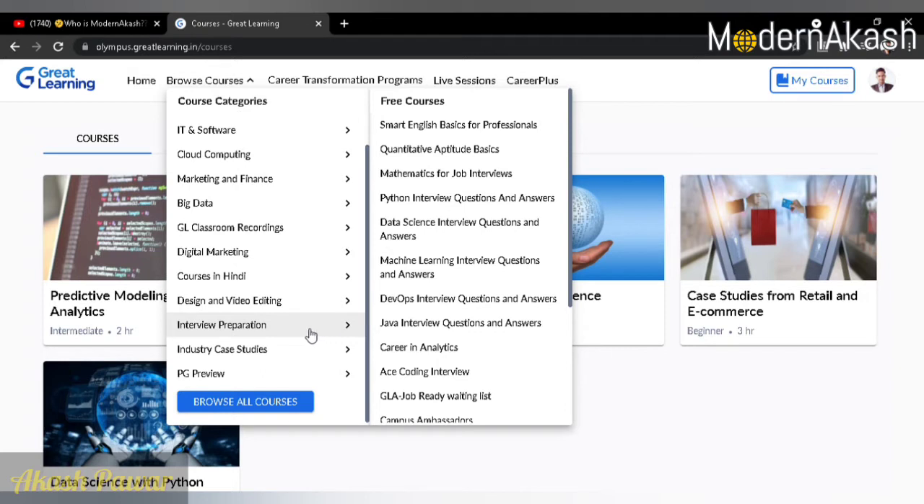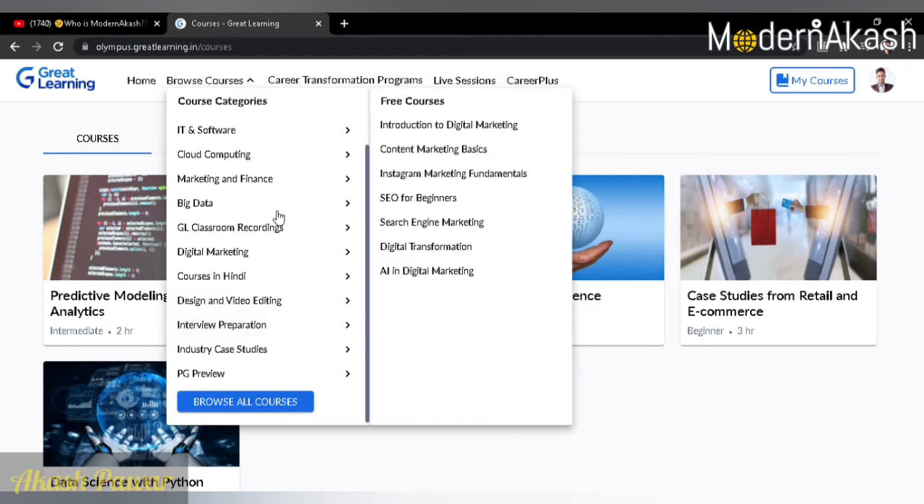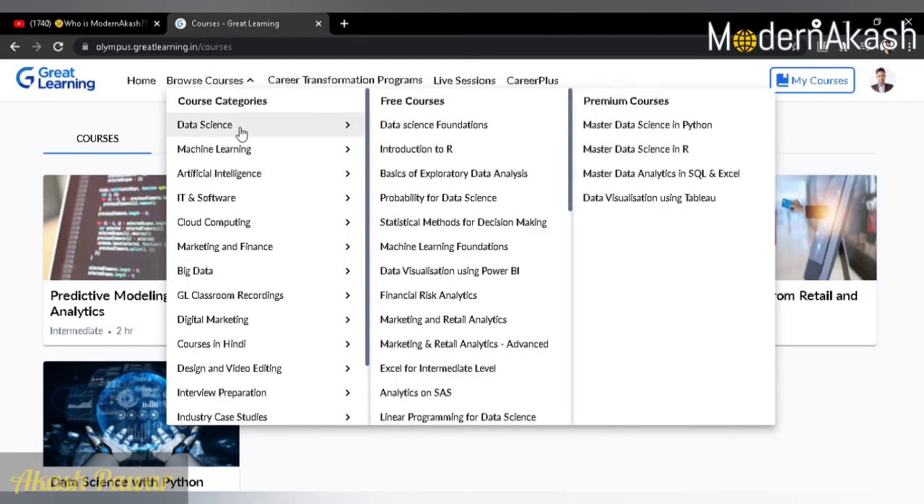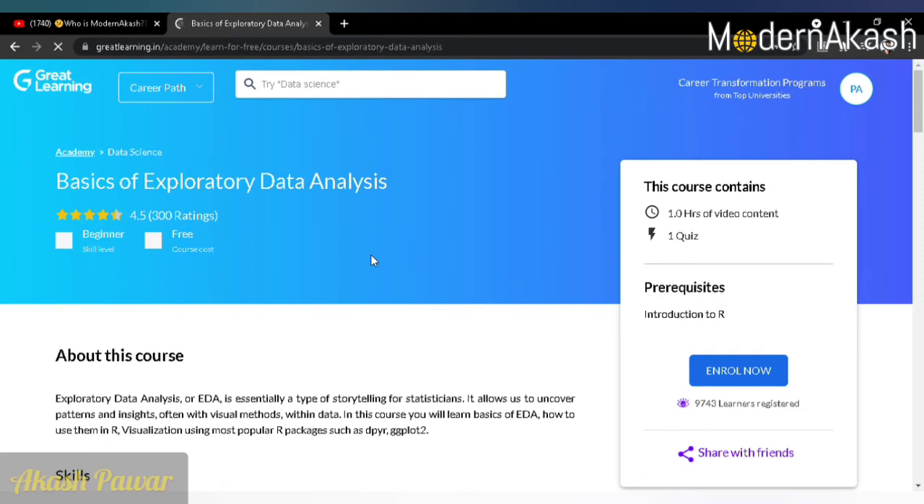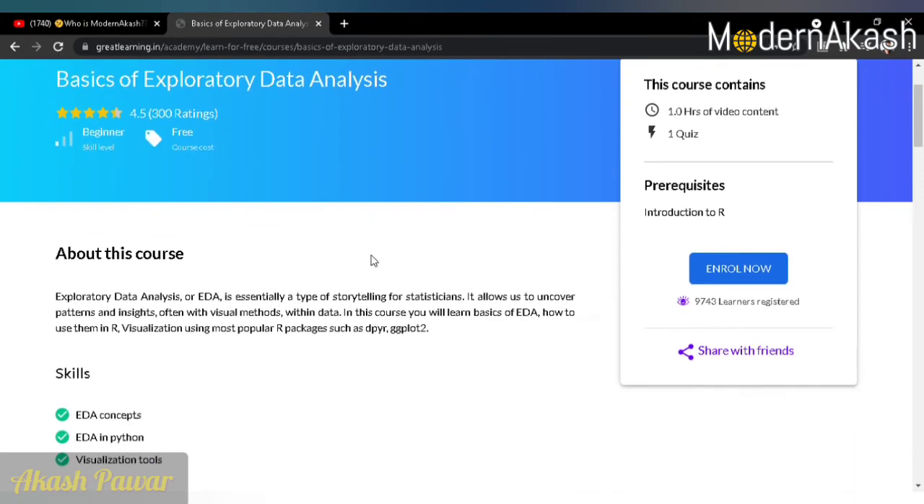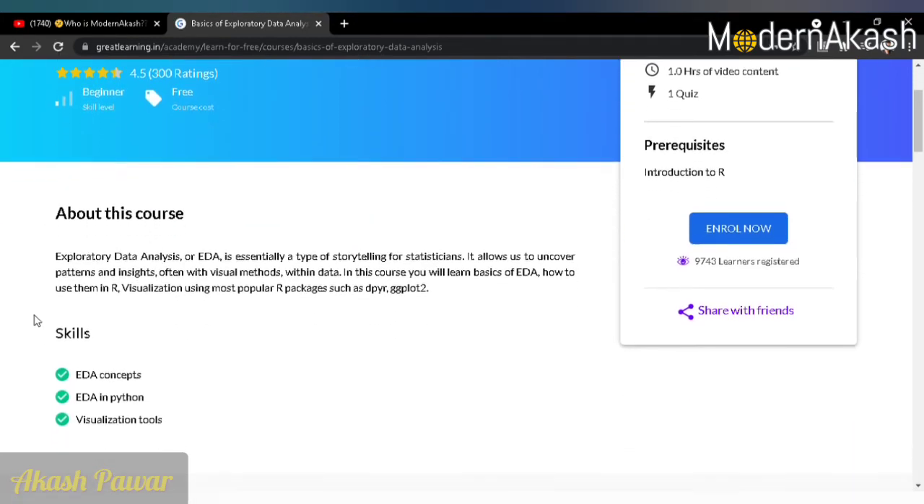Guys, just create your account and start learning. So let me show you how to register for a particular course. I will click on data science, and then I will click on basic exploratory data analysis. Yes, as you click on the basic exploratory data analysis course, you can see the course details here.